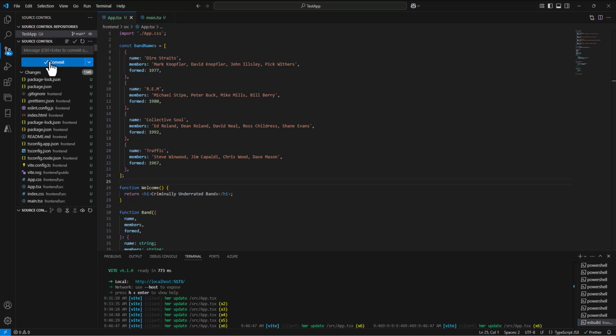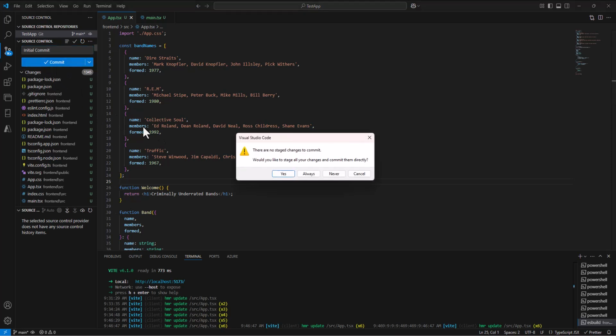And so I'm going to, it shows all the changes here. I have to type in a message just like I always do with commit, and I can just say the initial commit, which I should have done a long time ago, by the way. As you're working on stuff, you want to make this repository early and then reap the benefits of having a repository as you commit along the way. But I'll go ahead and commit this.